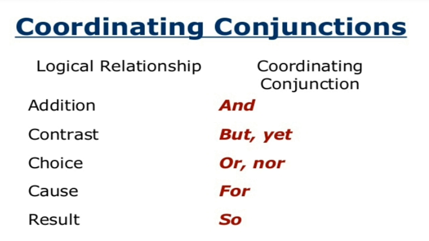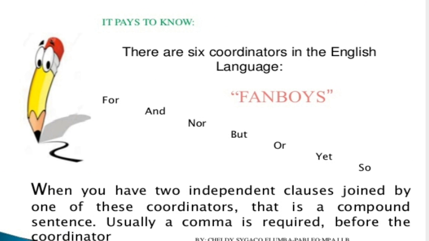Next, we can find here a list of coordinating conjunctions. If the logical relationship is addition, we use the conjunction and. If it is a contrast, we use but or yet. If it is a choice, we use or, nor. If it is a cause, we use for. Result is so. Now this is a trick, a shortcut to remember the six coordinating conjunctions in the English language.